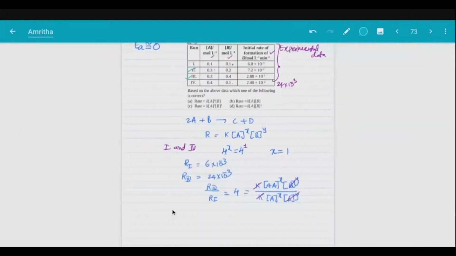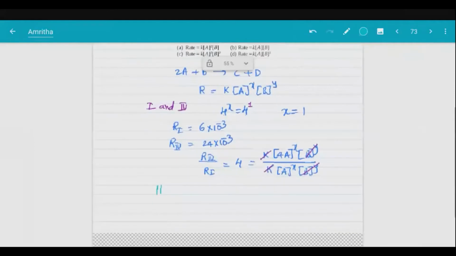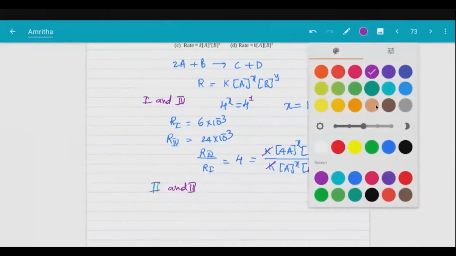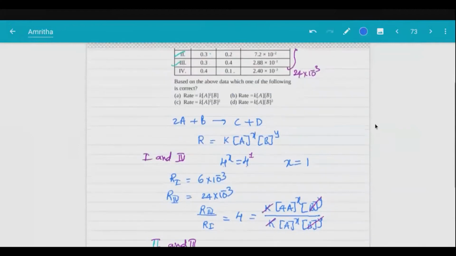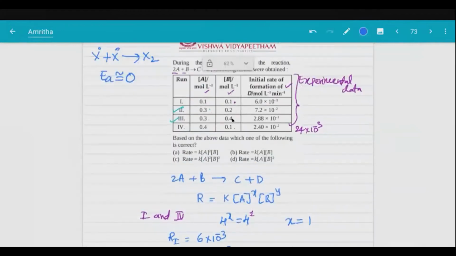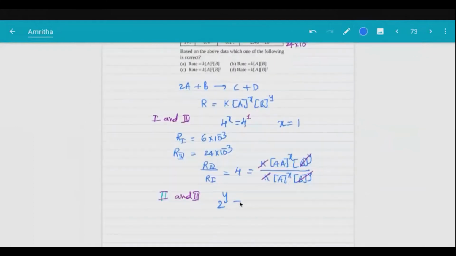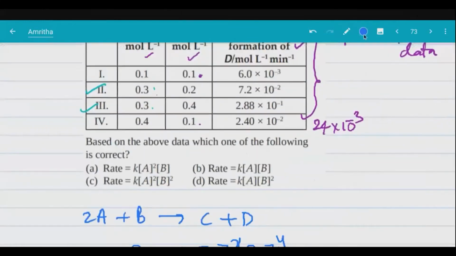From 2 and 3, let me show you this also. B concentration increased 2 times, but the rate increased 4 times, right? So 2 power Y is equal to 4, Y is equal to 2. So X equal to 1, Y is equal to 2. So the correct option is D.